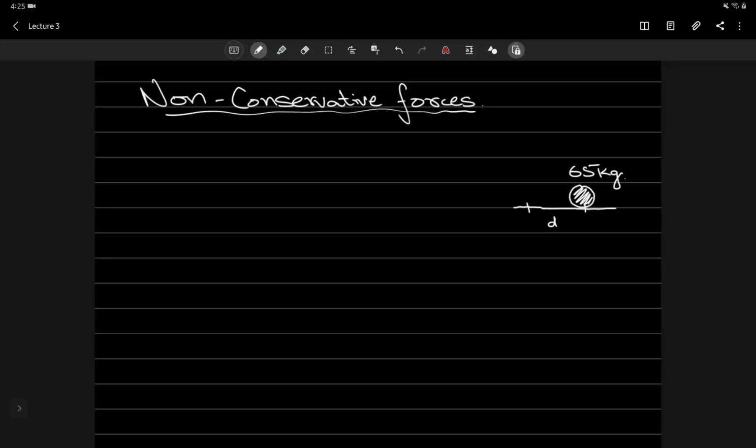But now it's traveling initially at 6 meters per second. So it's moving in this direction. We'll say initial velocity would be 6 meters per second. And the force that is responsible for this ball to come to rest is 450 newtons. And so that force would be the force of friction, and it would be acting in the opposite direction to the motion, right? So the ball slides to a stop in some distance d, and in the process what happens